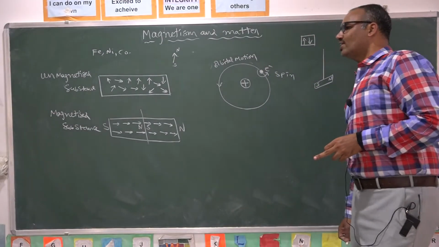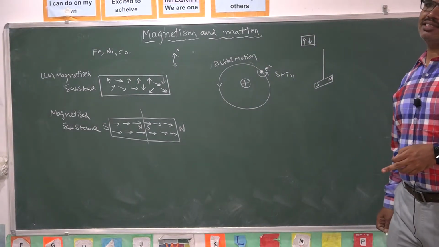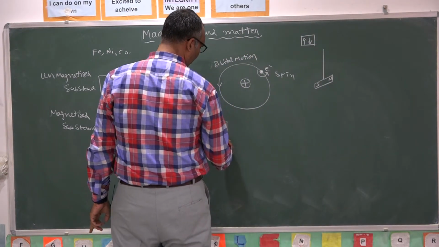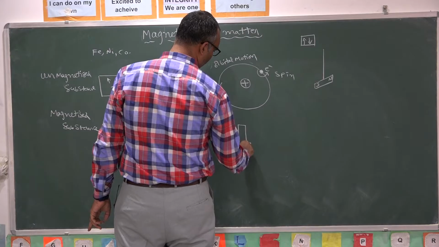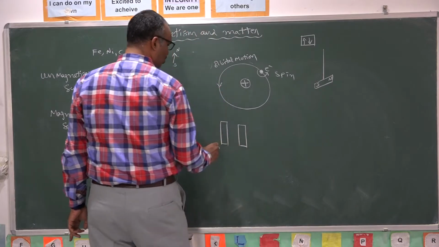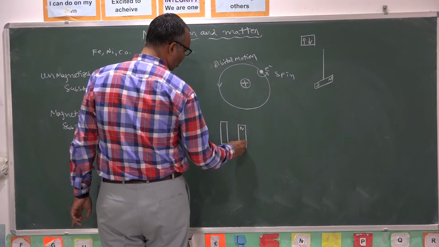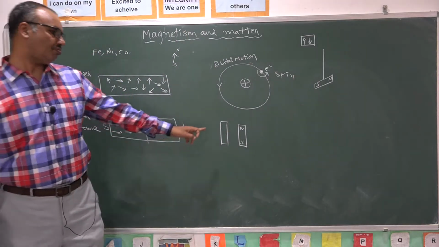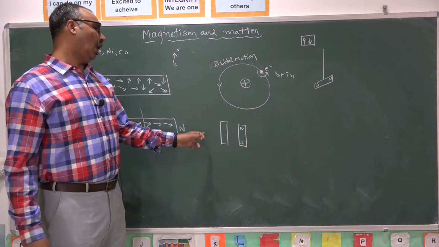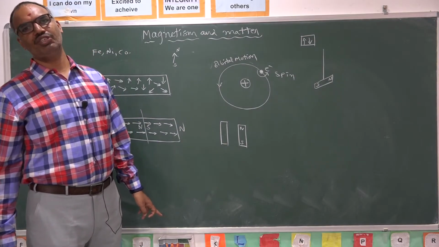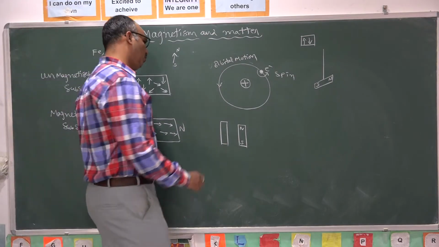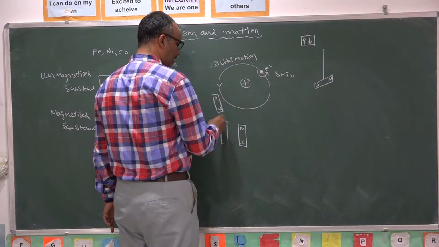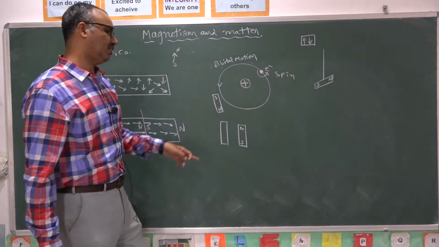And how to test whether the given object is magnetized or unmagnetized? Suppose you are given an iron piece as well as one magnet. Both have the same shape, same size, everything. But one is a magnet, another one is an ordinary iron piece. How to identify which one is the magnet and which one is the iron piece? If you bring one more magnet here, it will be attracted by this iron piece.